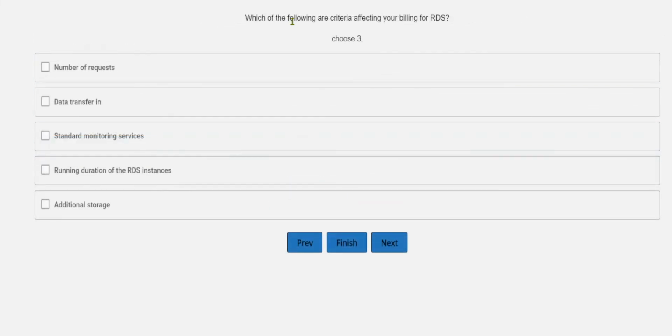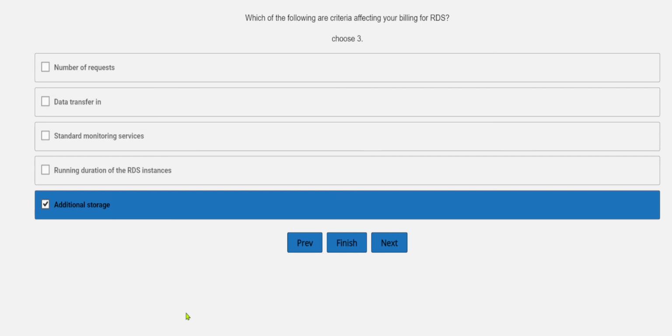Which of the following are criteria affecting your billing for RDS? Let's see the options: number of requests, data transfer in, standard monitoring services, running duration of the RDS instances, additional storage. Obviously additional storage is one of the factors which will affect your billing for RDS. And number of requests, we need to select 3.